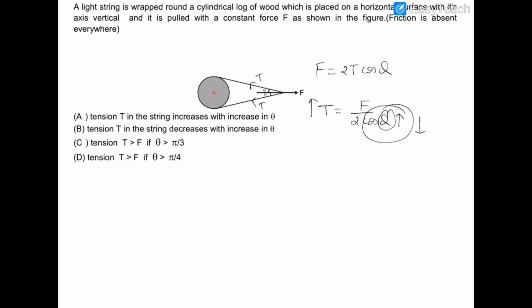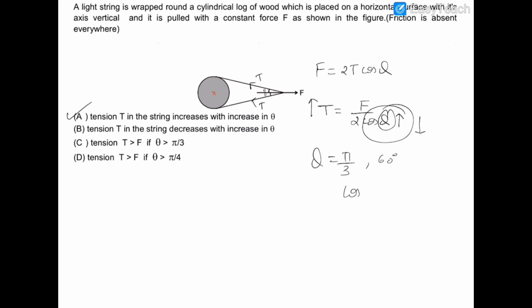So the first option, the tension in the string increases with the increase in theta, is absolutely correct. Now option B is not correct. If we check option C, suppose theta is equal to pi by 3, so it is 60 degrees.